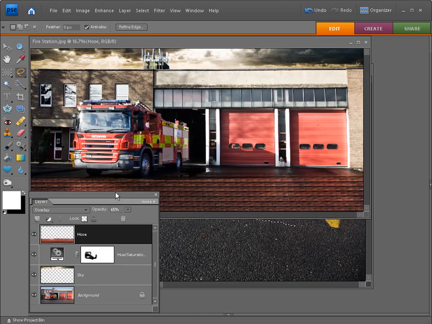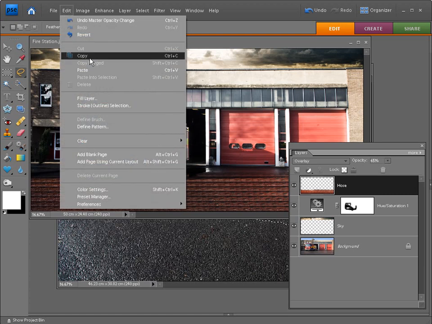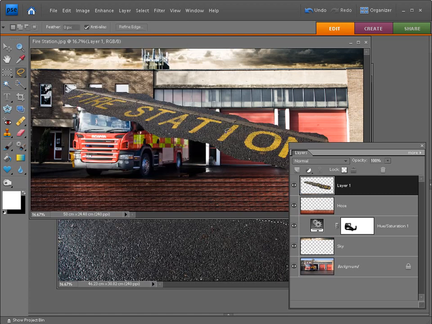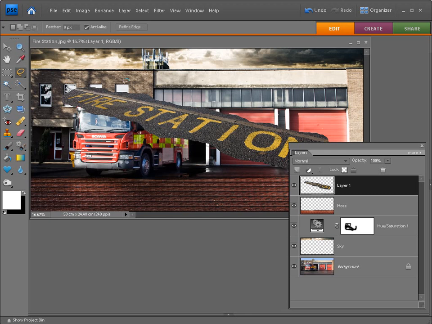I can now move my layers palette back over to the right and just make it a bit bigger as well, because we're going to be introducing another layer. And if we go up to Edit and down to Paste, we're going to paste in that text. And if we go back to the text layer, we're all finished with it for now, so we can close it down. Back in our Fire Station document, you'll be able to see layer 1 is showing in the layers palette. And it's a good idea to always rename our layers, so just double click on it and just rename this layer text and hit enter.